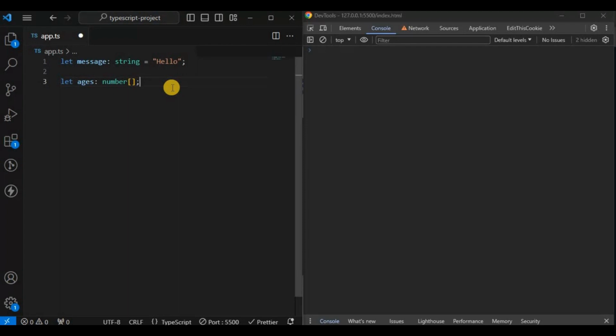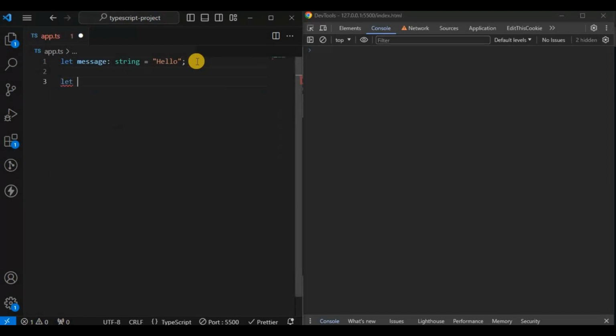But type inference is a feature which allows us to not define or annotate them each and every time. By storing data into that variable, TypeScript will automatically know that it will be of this type. For example, in the case of the first example, we are annotating this one.